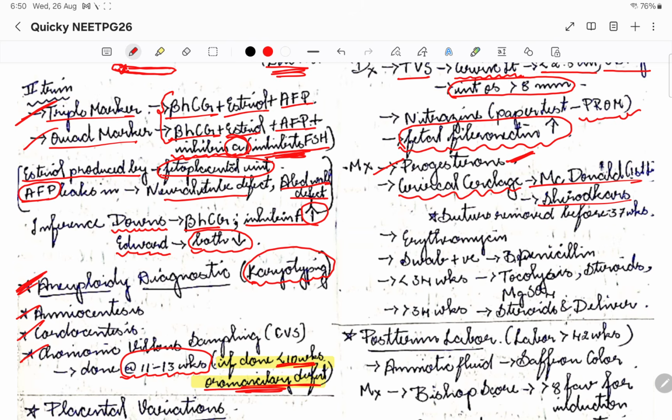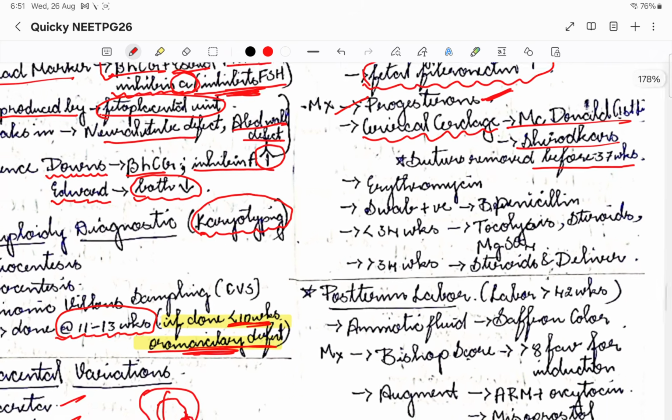So that is what I was telling: before 37 weeks, we are supposed to remove the sutures. If it is very near to term, we will not do cervical cerclage. It is in very early preterm labor that we do cervical cerclage. There are many indications and contraindications. It is an extra point, if you want, please go through this.